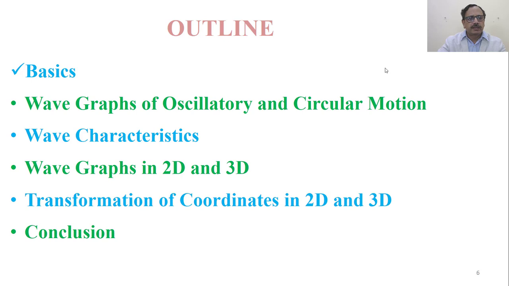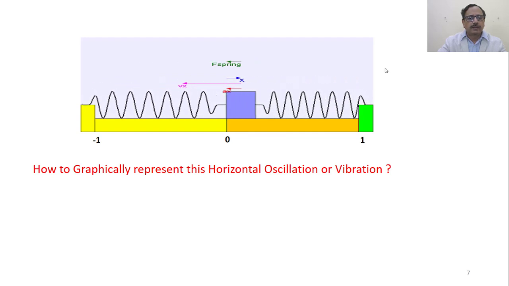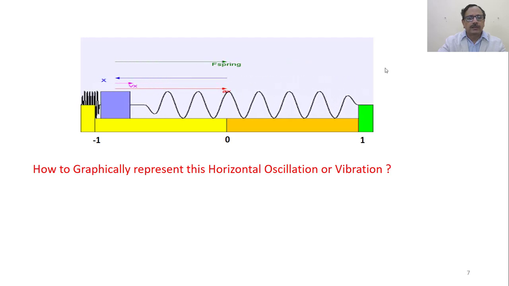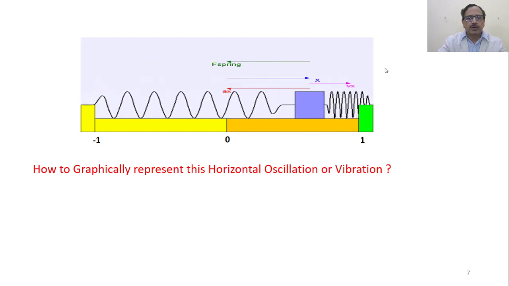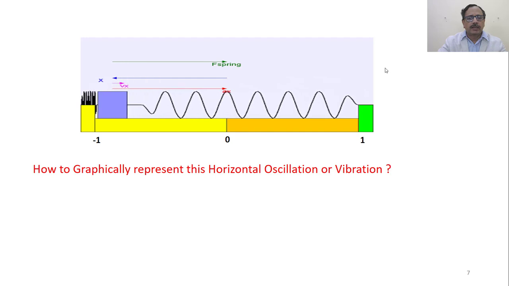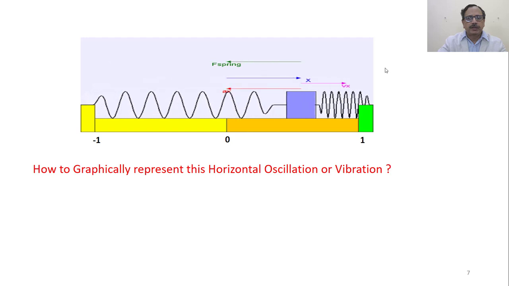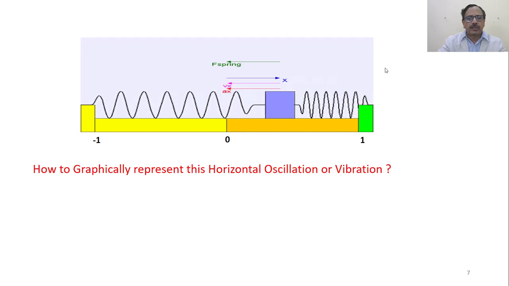So with these basics, let's now look into the wave graphs of oscillatory and circular motion. If we look at this graph, the object is moving in a horizontal fashion, and if you observe, the direction of movement of the object is because of the two springs which are tied on both sides.